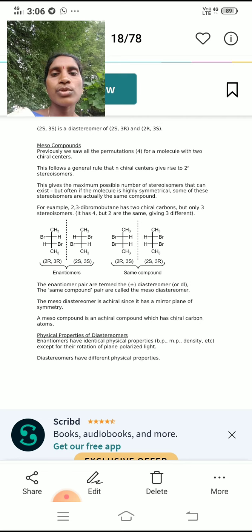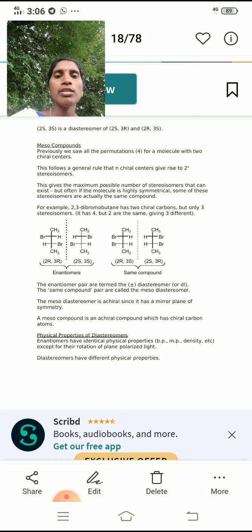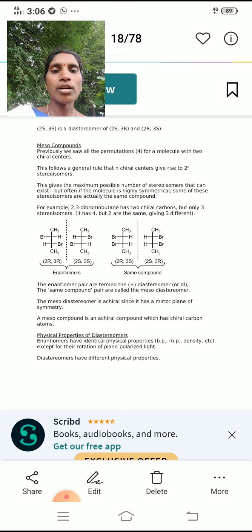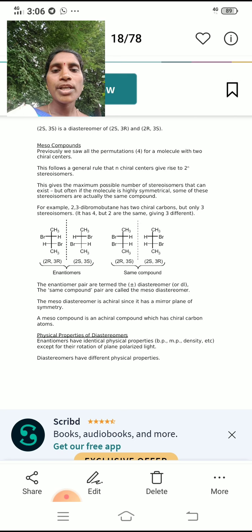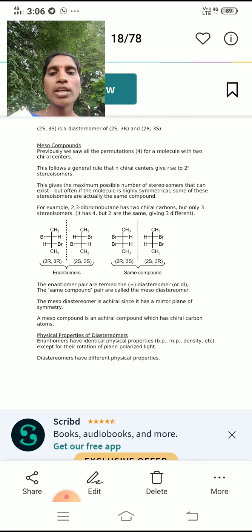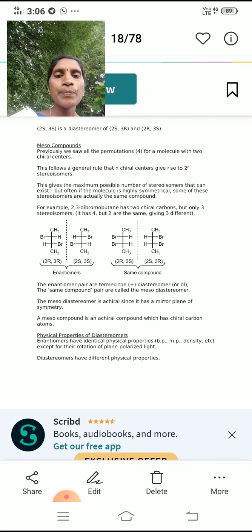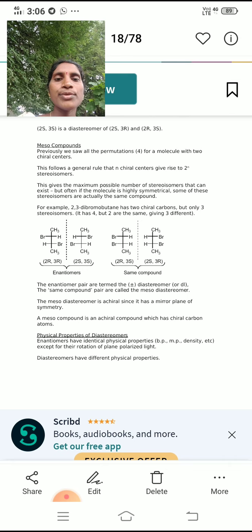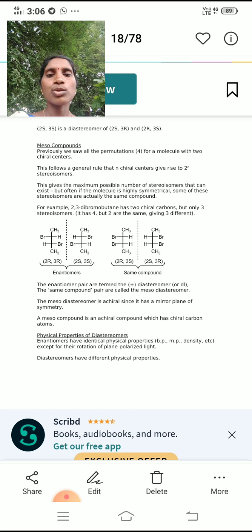Meso compounds. Previously we saw all the permutations for a molecule with two chiral centers. This follows a general rule that n chiral centers give rise to 2 to the power of n stereoisomers.